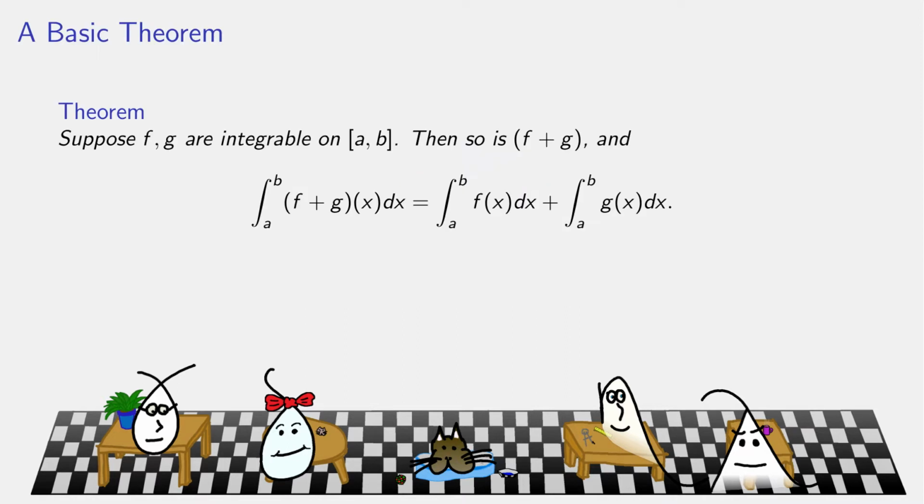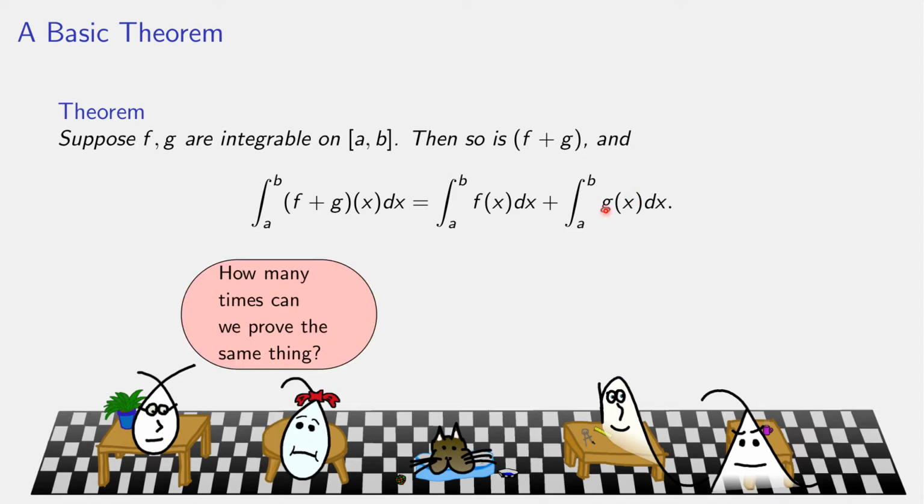First up, a starting theorem. Suppose f and g are two functions that are both integrable on the same interval. Okay, so f and g are integrable on the same interval ab. Then we're going to make a new function, which is just the sum, f plus g. And the theorem is, not only is the left side integrable, but the value of this integral is exactly the same as the integral of f plus the integral of g.